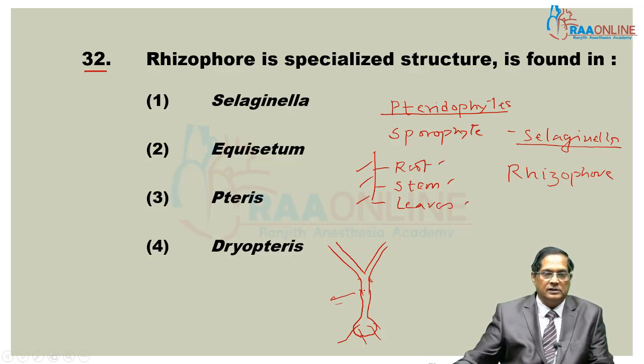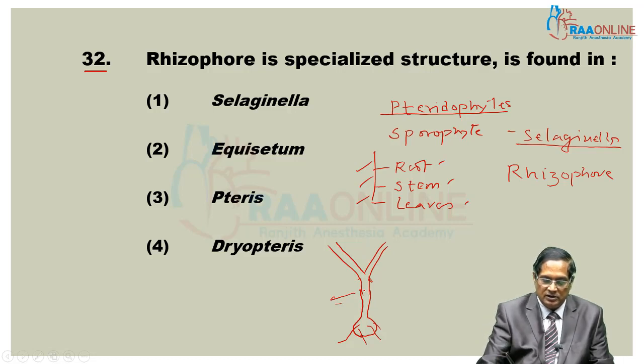And there is a specialized structure that generally originates from the place of bifurcation, and it has roots at the base.